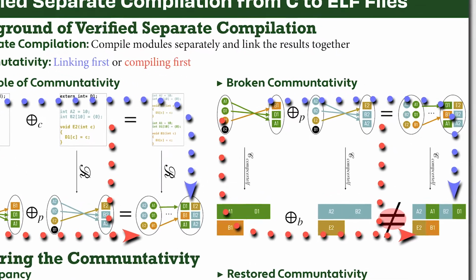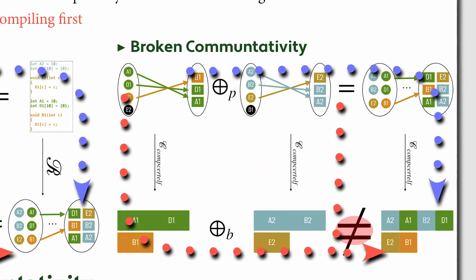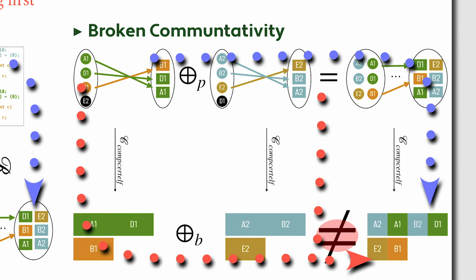As we depicted before, source programs are in essence maps of definitions, while ELF programs are sets of binary sections that are treated as black boxes. The ELF linker simply concatenates the sections of the same type together, without performing reordering, among other analyses. On the other hand, source-level linkers could organize definitions in any order, breaking the compiler's commutativity.